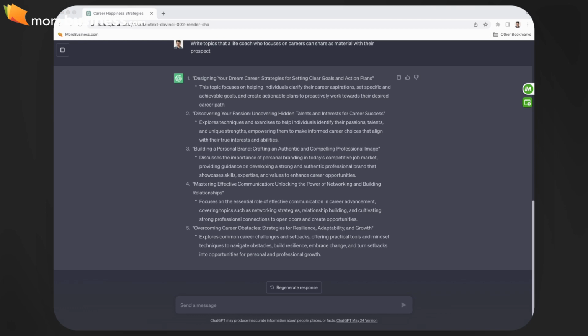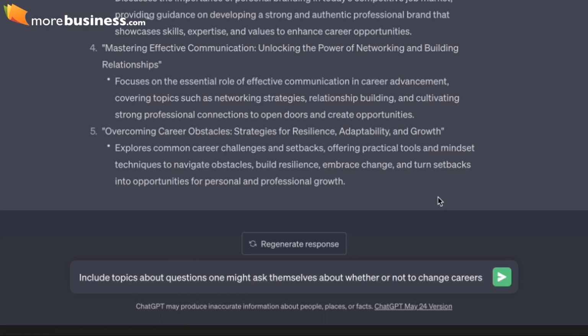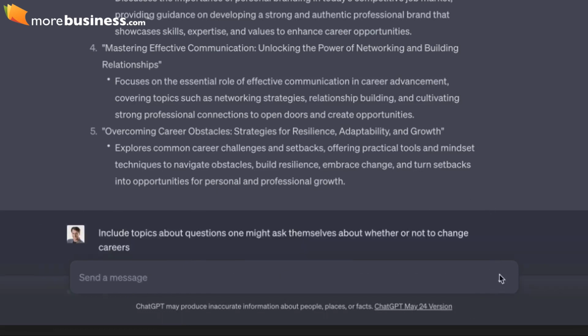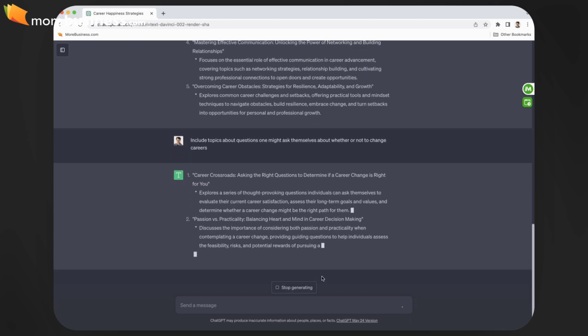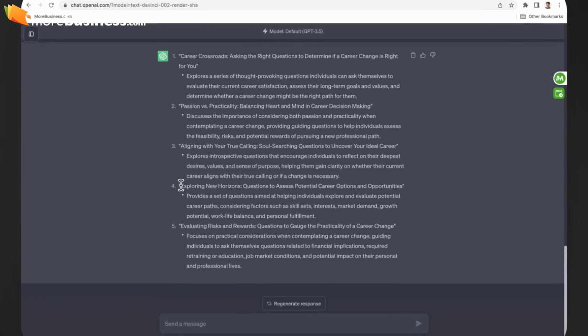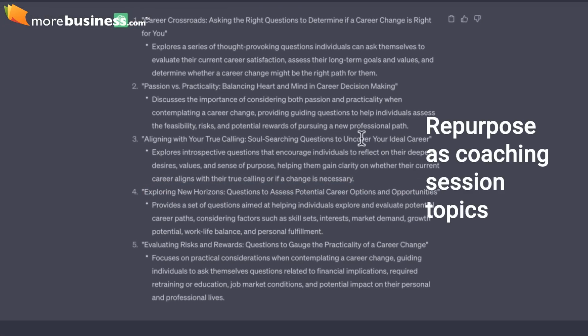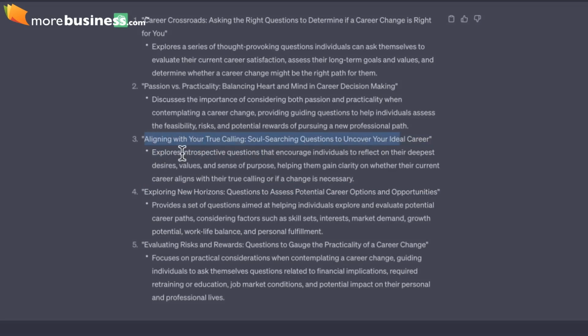Let's do one more variation on this. I'm going to ask ChatGPT to include topics that one might ask themselves about whether or not to change careers. So that could be one of those things that we discuss in a coaching session. And so you can see what it comes back with now. Exploring new horizons. I love the way these are being phrased, aligning to your true calling. I mean, quite honestly, that's what you're doing as a coach too, right? That's something that you enjoy doing. Coaching isn't for everybody. It is a passion. So passion versus practicality, things like that.